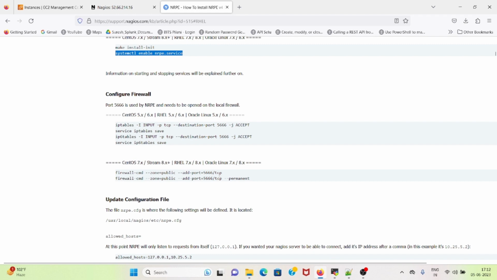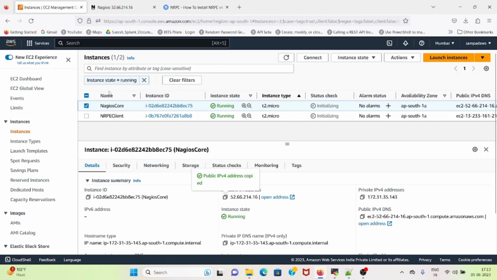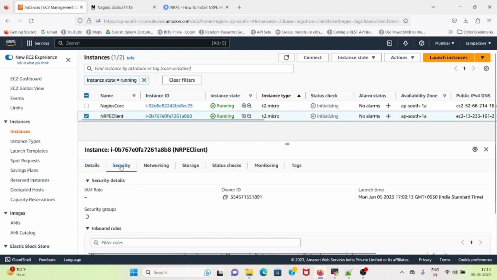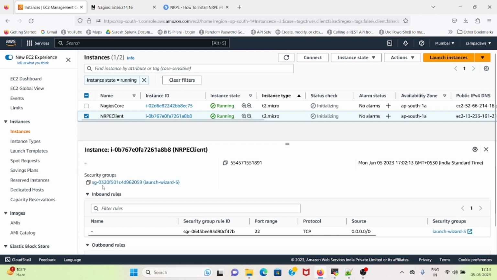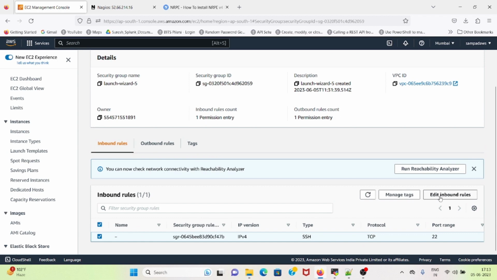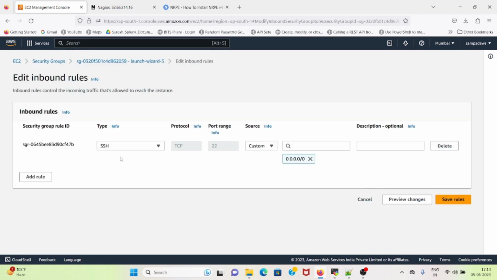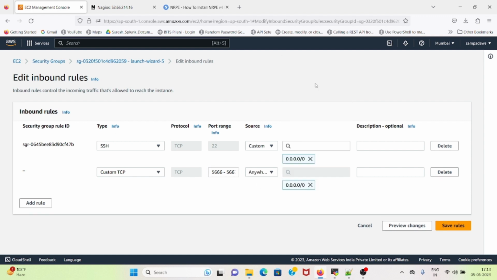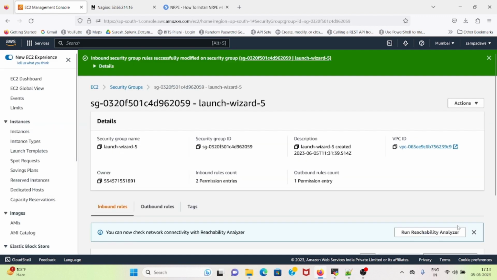Next, what I will do, I will go to my EC2 instance and I will click on the NRPE client. I will go to security groups. I will select security groups. I will go ahead and click on edit inbound rules, add rule. I will add the port 5666. Now I will add this for all CIDR blocks and I will save the rules.